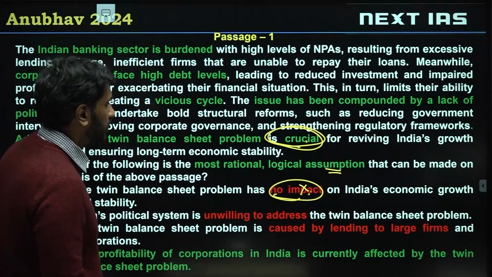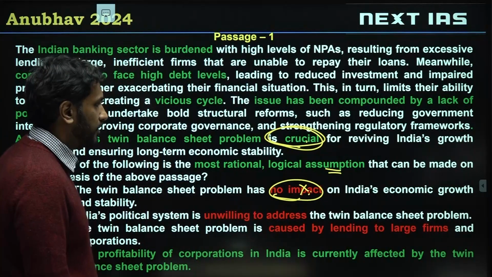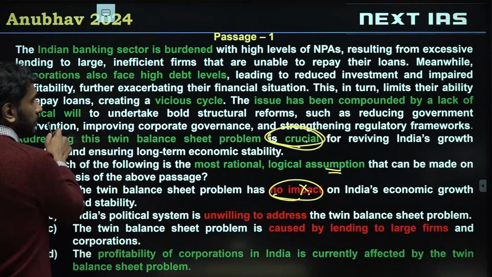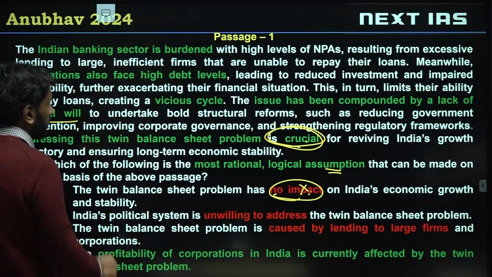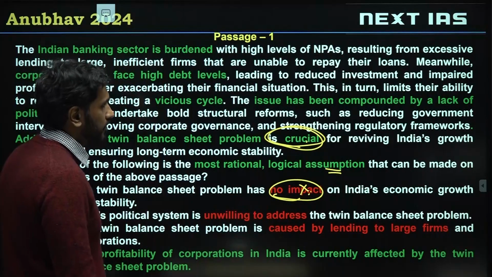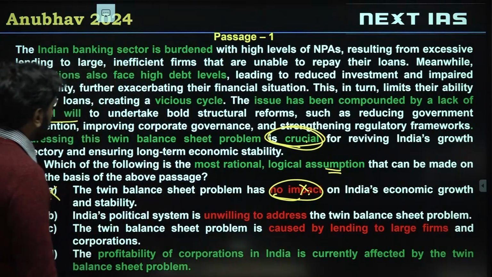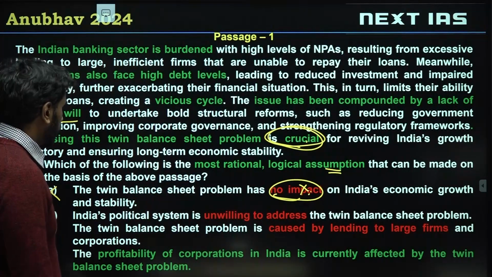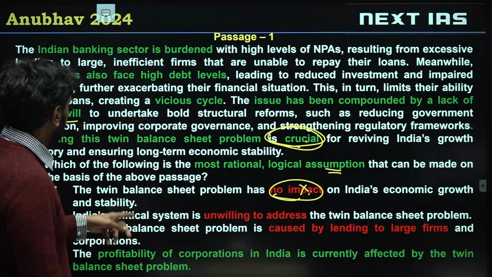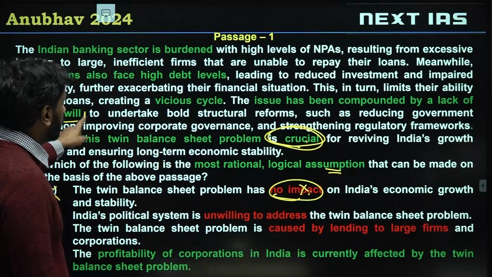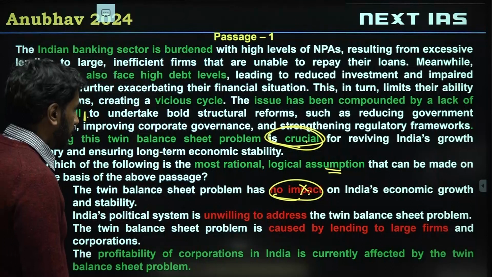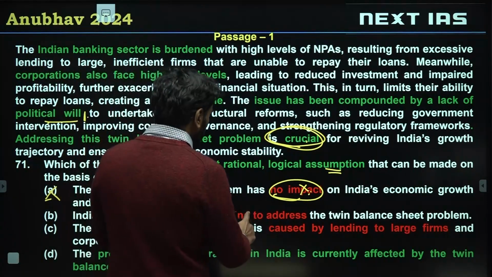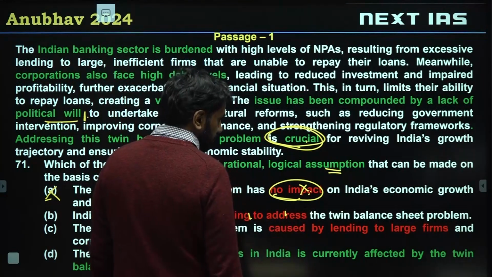Option B: India's political system is unwilling to address the twin balance sheet problem. So let's read this. The issue has been compounded by lack of political will to undertake bold reforms such as reducing government intervention, improving corporate governance and strengthening regulatory frameworks. So India's political system lacks the will to undertake bold structural reforms. Option B is saying India's political system is unwilling to address the twin balance sheet problems.